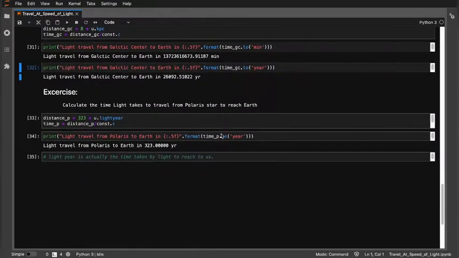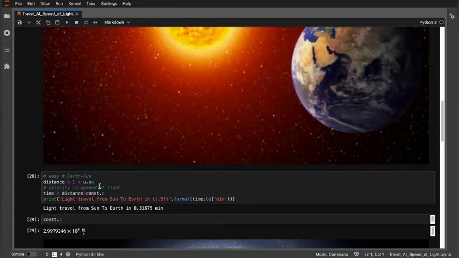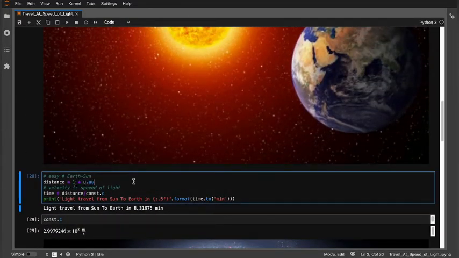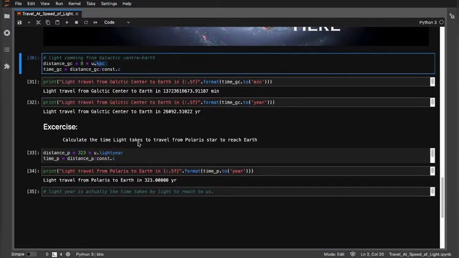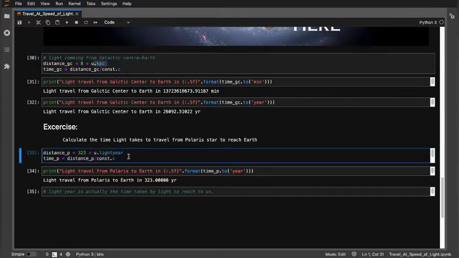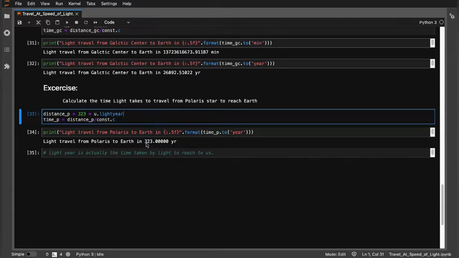For the exercise question, you may find the distance and the time taken by the light coming from the Polaris star. I actually solved it, so you can solve it for another one. You can notice that the first time we took the distance unit in Angstrom, the second time in kiloparsec, and the third time, for calculating for Polaris, in light years. If we give the distance in light years, that is 323 light years for the Polaris star, and calculate the time, it is going to give us the same value.